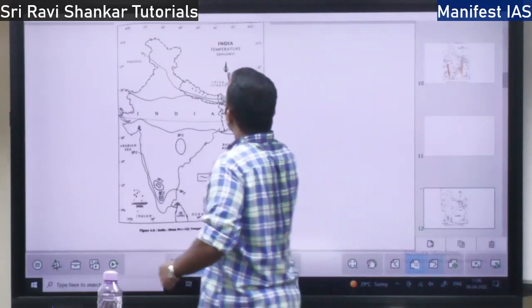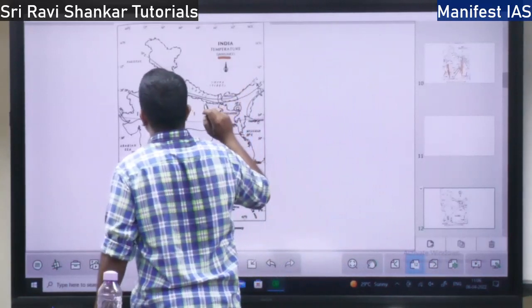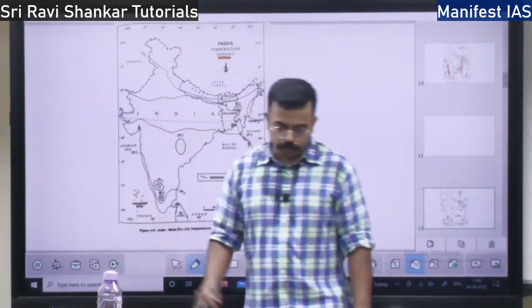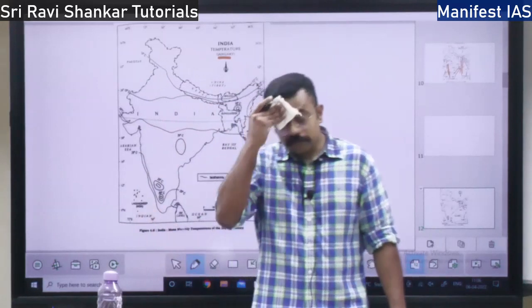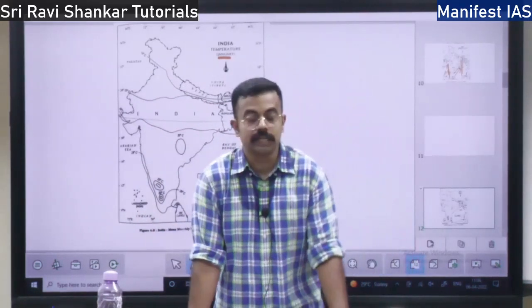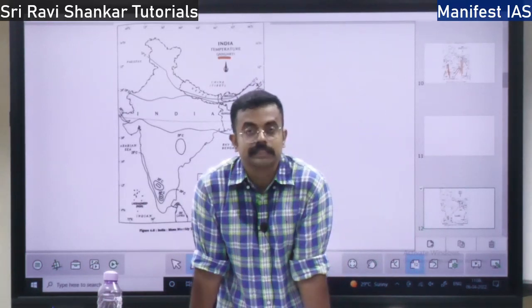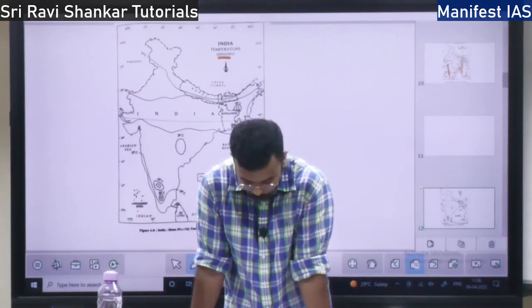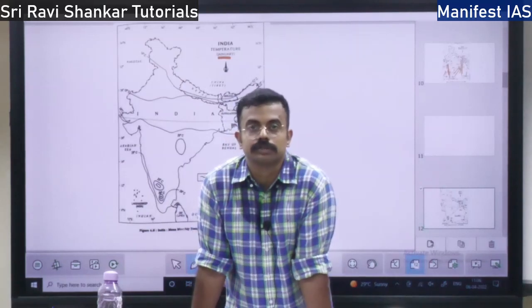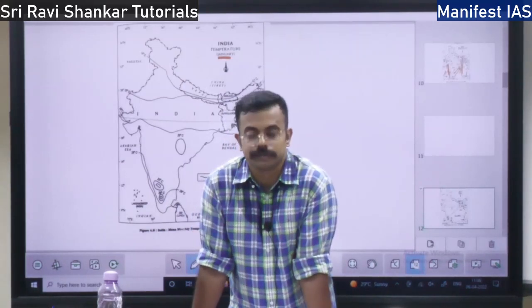So this is the temperature in January. We will talk about it during the seasons. India has 4 types of seasons. One is the cold weather season. Second is the hot weather season. Third is the southwest monsoon season. Fourth is the retreating monsoon season.